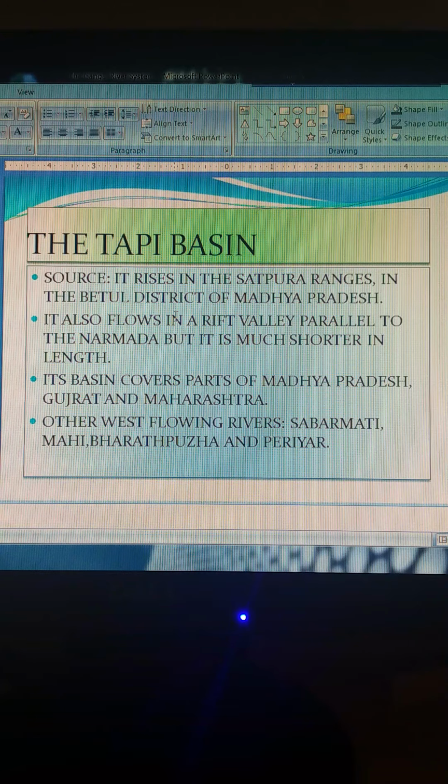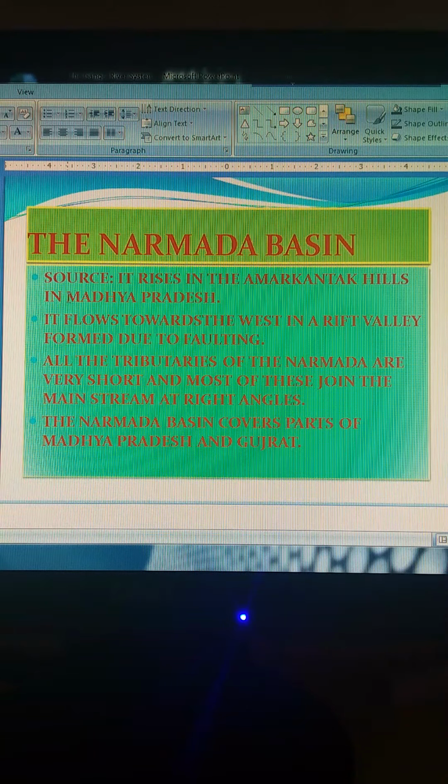Now the Narmada Basin. The Narmada rises from the Amarkantak hills in Madhya Pradesh. You have a very good idea about Amarkantak. It's very near to Chhattisgarh, near Bhilai. It's a tourist spot also. We also often go to visit this place. From Amarkantak in Madhya Pradesh, it flows towards the west in a rift valley formed due to faulting on its way to the sea.